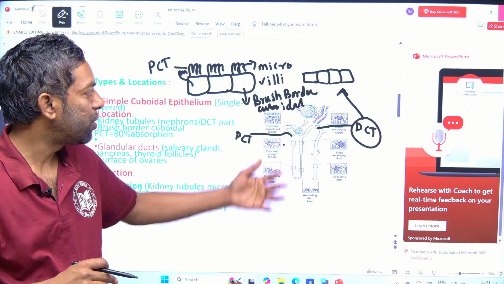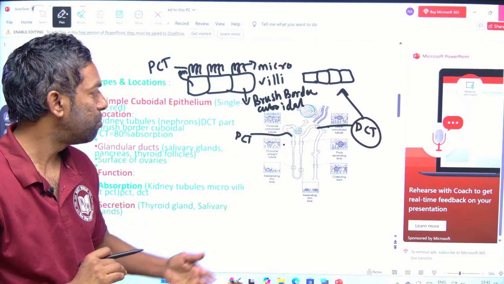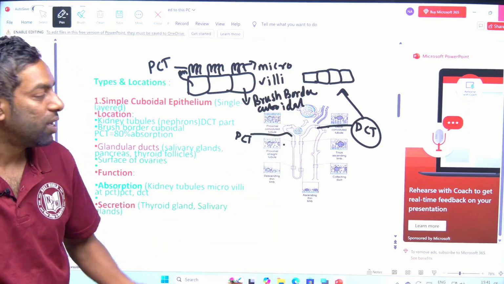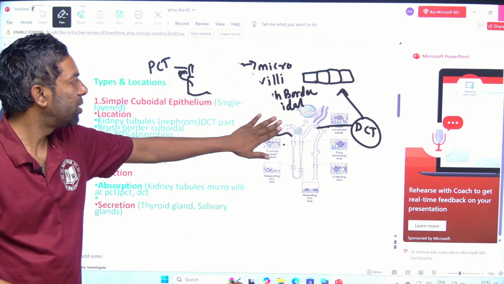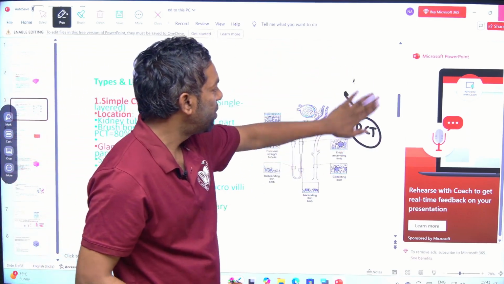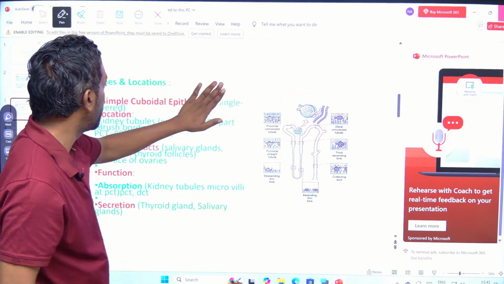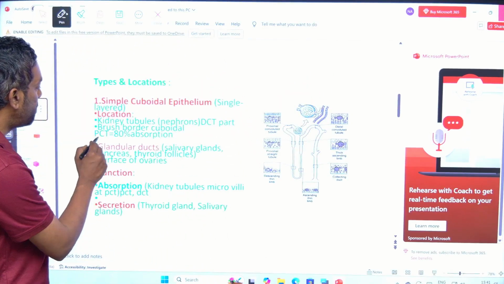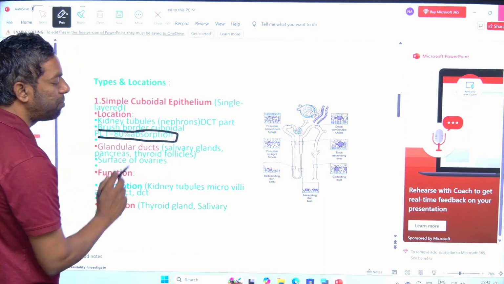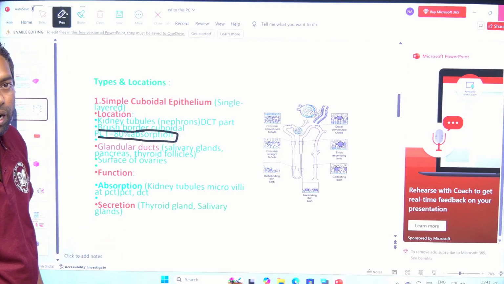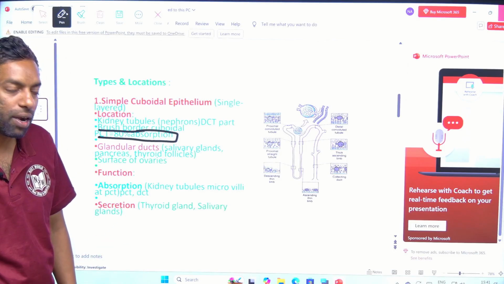But simple cuboidal, which is normal cuboidal, is at the DCT part. Brush border cuboidal is in the PCT part, guys. You have to look into this, the nephron. Okay, 80% reabsorption takes place with the brush border cuboidal in the PCT part of the nephron.